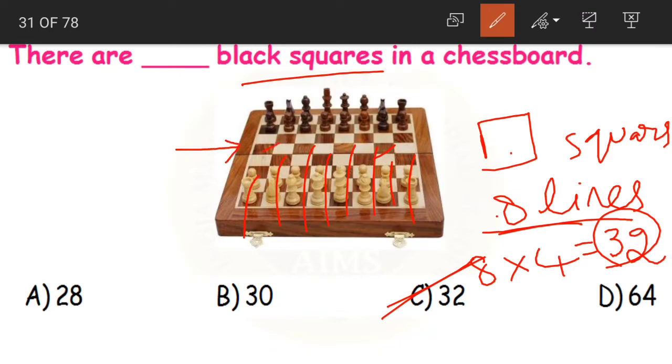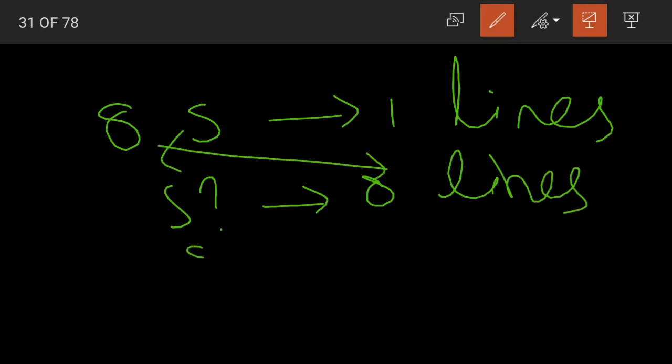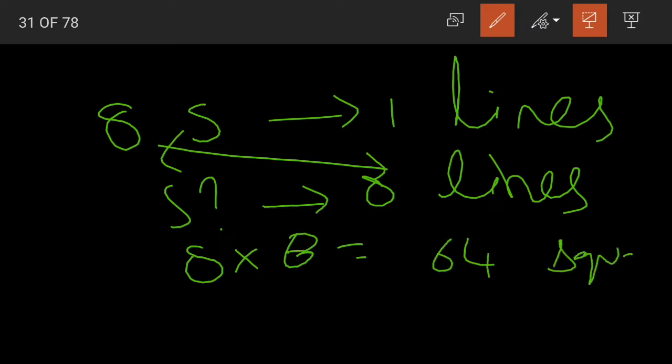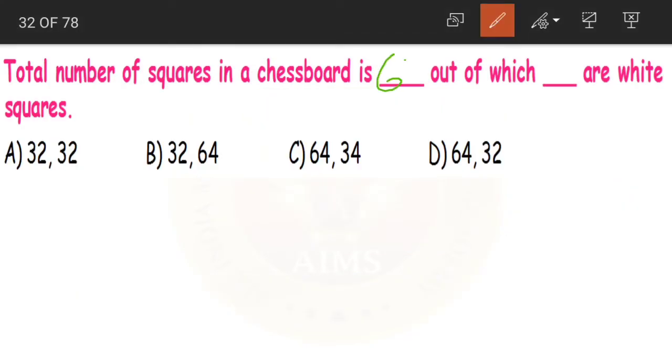Take any line and count the total number of squares. 1, 2, 3, 4, 5, 6, 7, 8. How many squares are there? 8 squares. And how many lines are there? Just now we have counted 8 lines. Now there are 8 squares in one line. Then how many squares are there in 8 lines? How do you find out, children? We need to multiply. 8 8s are 64. There are in total 64 squares on a chessboard. So what is the answer here? 64. The total number of squares in a chessboard is 64.